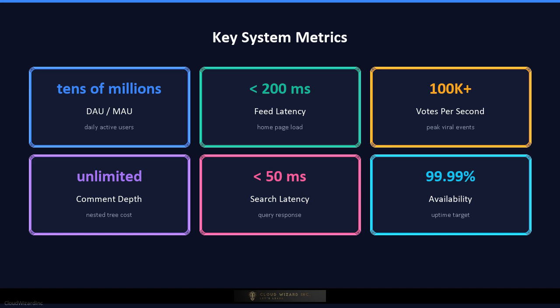Search latency and query throughput, plus indexing lag. Availability and error rate, measured as nines of uptime. Abuse metrics. Spam posts removed, accounts banned, false positives on moderation. And infrastructure costs per user or per request, because scale drives economics. These metrics are what interviewers and operators actually care about.